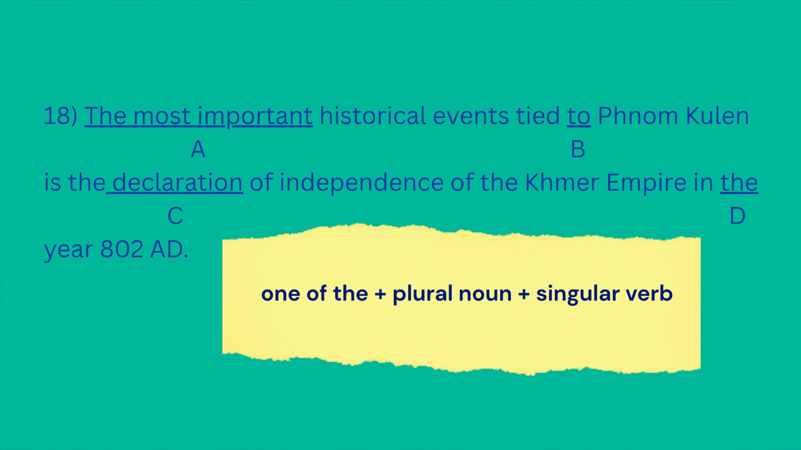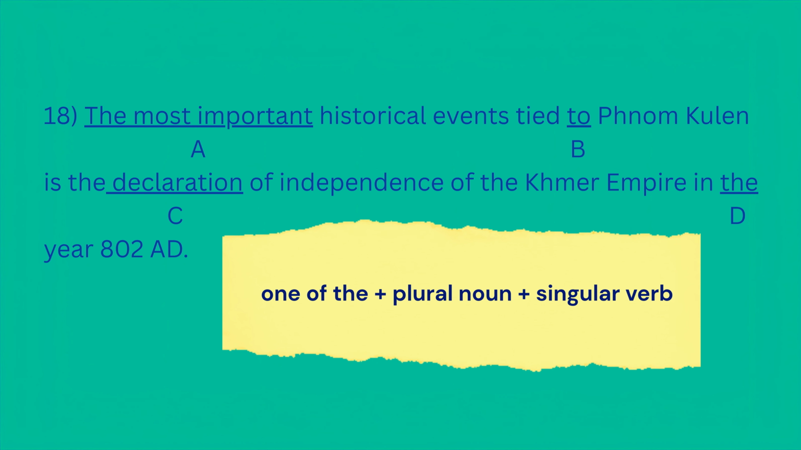Now let's move to part B, tied. The phrase is events tied to Phom Kulin. This is a correct passive construction. Tied to shows connection or association, and it's commonly used in historical or descriptive writing. No error in part B.